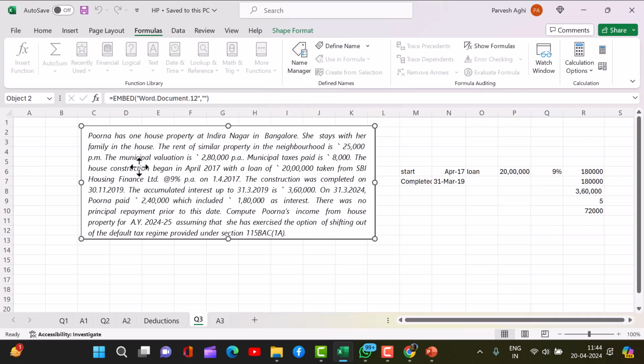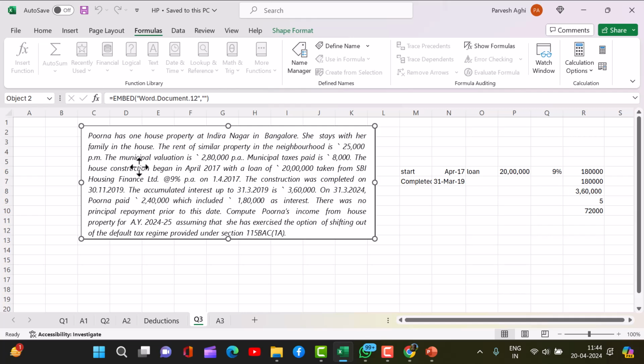On 31st March 24, Purna paid 2,40,000, which included 1,80,000 as interest. There was no principal repayment prior to this date. Compute Purna's income from house property for assessment year 24-25, assuming that she has exercised the option of shifting out of the default tax regime provided under Section 115BA.